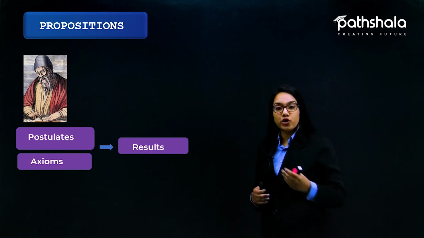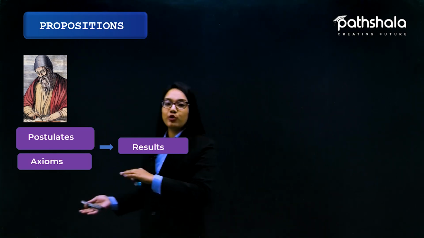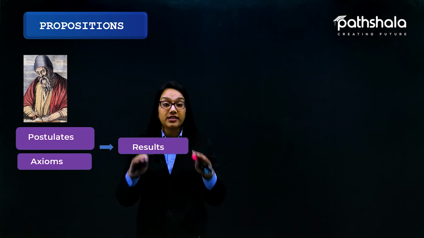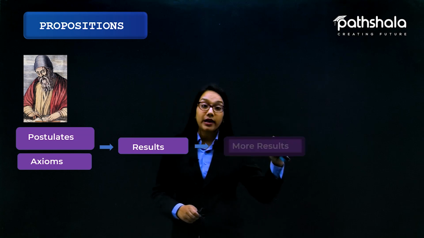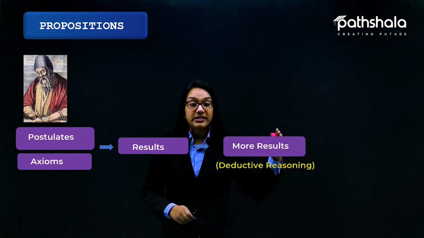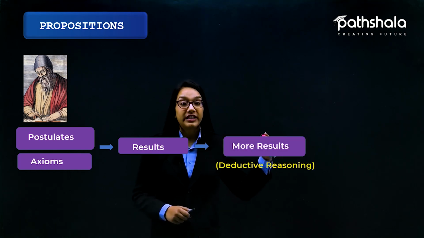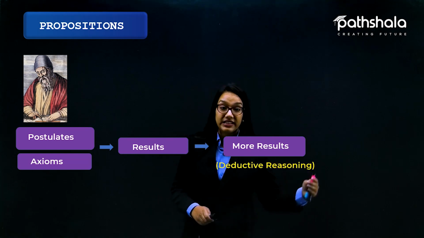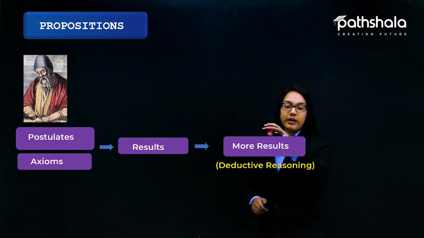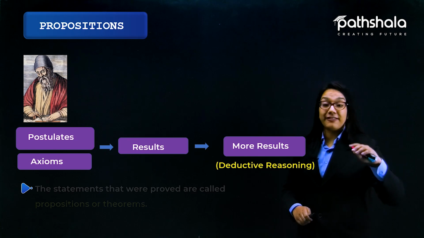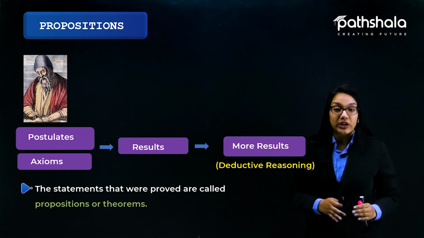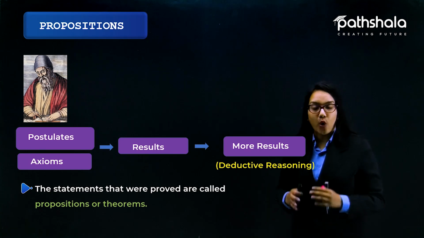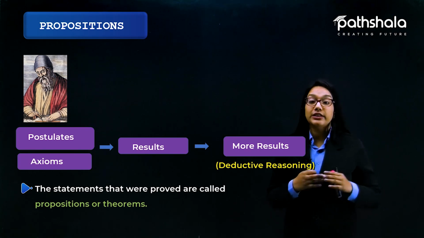He then used these results to get more results through deductive reasoning. The statements that were proved in this process are called propositions or theorems.